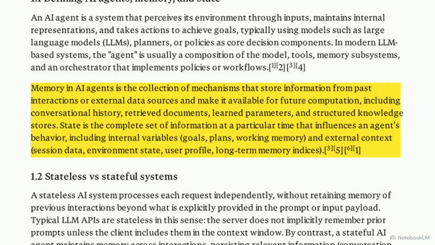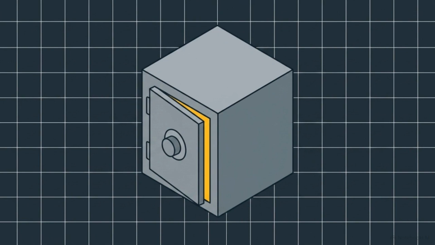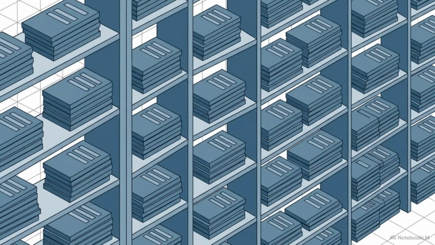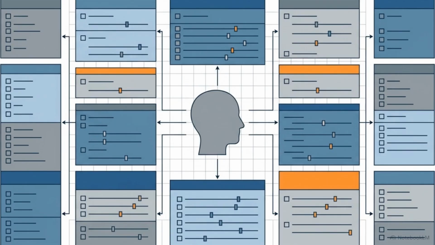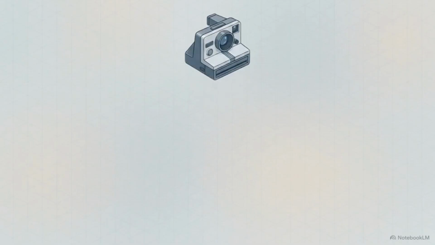In AI design, memory is defined as the specific collection of mechanisms that store information from past interactions or external data sources, making it available for future computation. Practically, this means creating an archive. It holds raw conversational history, retrieved documents, and learned parameters, and structured knowledge stores detailing exactly how a user prefers to work. If memory is the archive, state is the present moment.